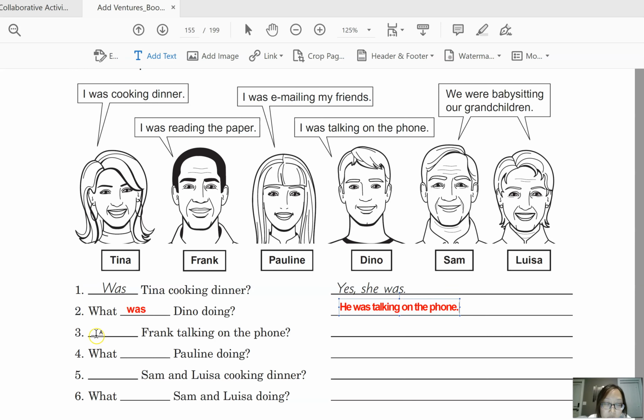And then number 3, this is a yes/no question. And Frank is third person singular, so we can ask, was Frank talking on the phone? So let's find Frank, and we can see no, he wasn't. Okay, that's the short answer, but I asked you to add the actual activity. So we can say he was reading the paper. Okay, and paper means newspaper here. When we say the paper, then it's usually the newspaper. Okay, number 4.